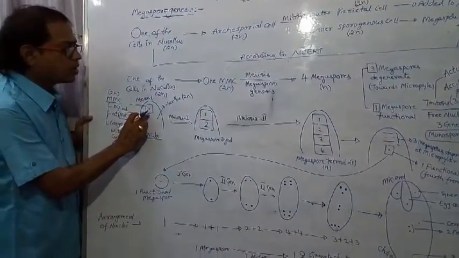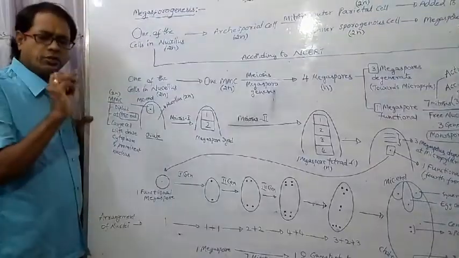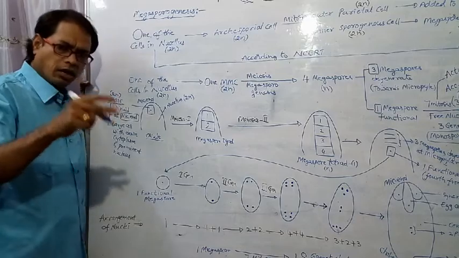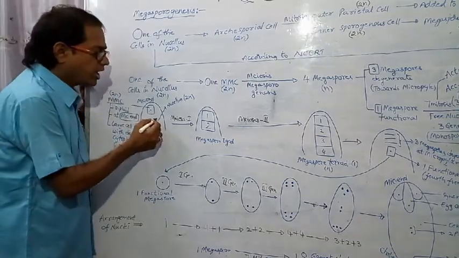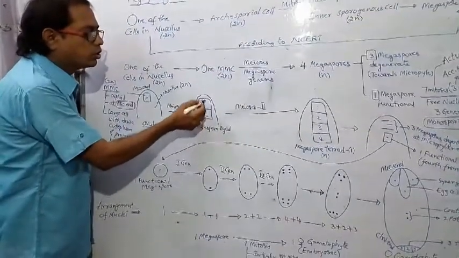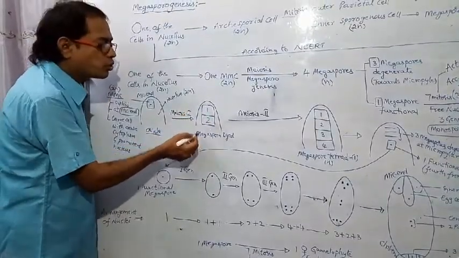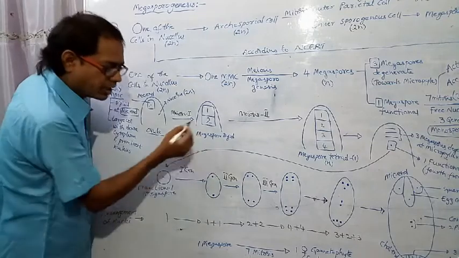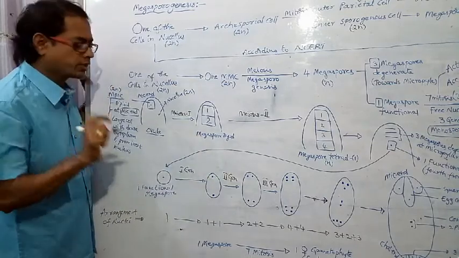This megaspore mother cell undergoes meiosis, which involves two steps, meiosis 1 and meiosis 2. At the end of meiosis 1, two cells are formed. These two cells together are called the megaspore dyad. Dyad means two cells.